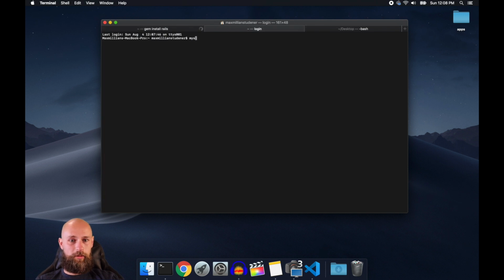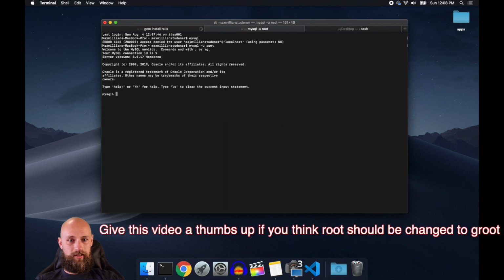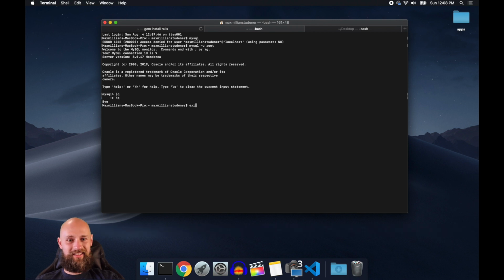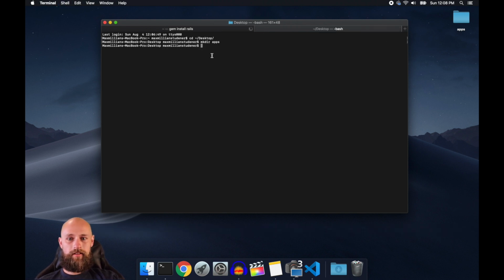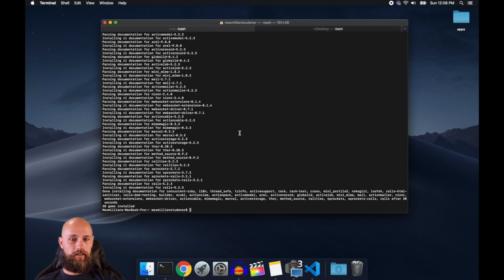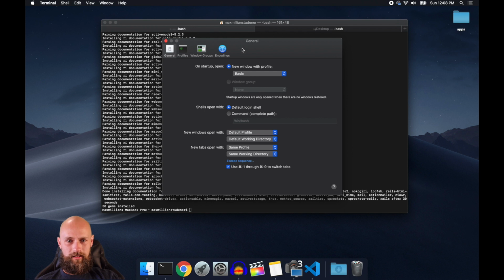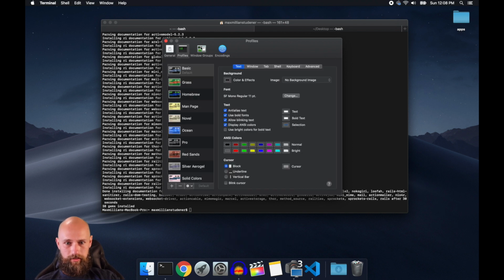See if MySQL is on while we wait. Access denied. What do we need? -u root? Yeah. Alright, that is not a command. Alright, while we wait for that to install, I'm tired of it saying process ended. And I want, when I close my shell or exit out of the process, for it to close the window.